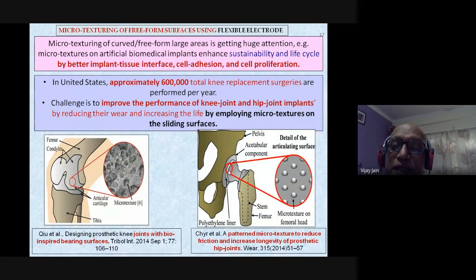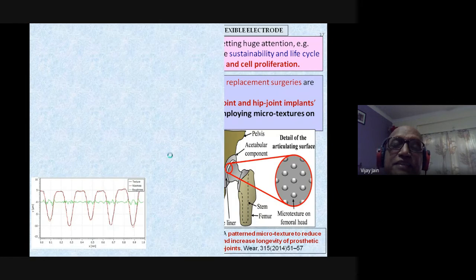This is the hip joint which has the microtexture on the femoral head, and this gives better performance compared to without the microtexture. And this was also published by Chu et al. So what I am trying to show here is that microtexturing has a lot of applications in biomedical sciences.